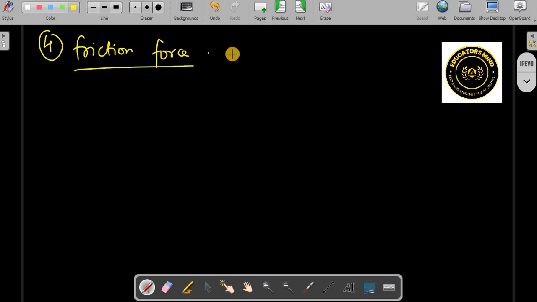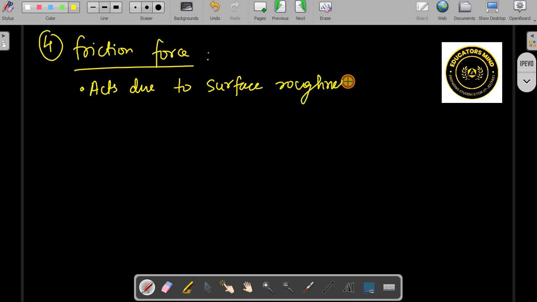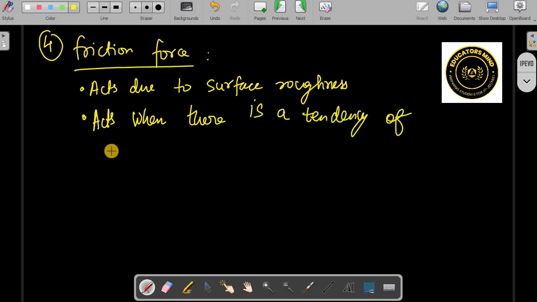So first of all, friction acts due to roughness of surface. It acts due to surface roughness. And the second point is that it acts when a body has a tendency to slide over another. It acts when there is a tendency of relative motion.